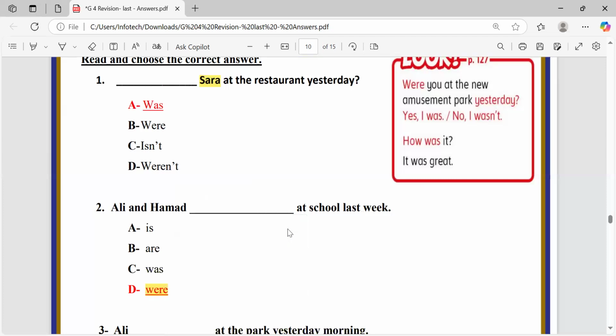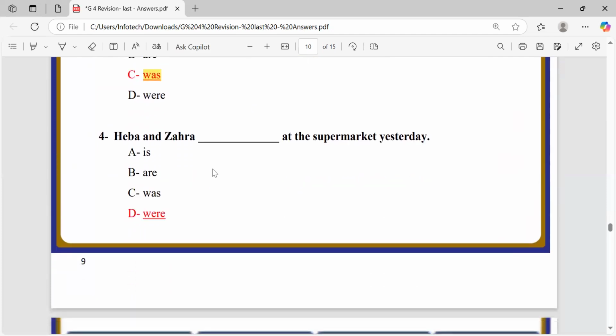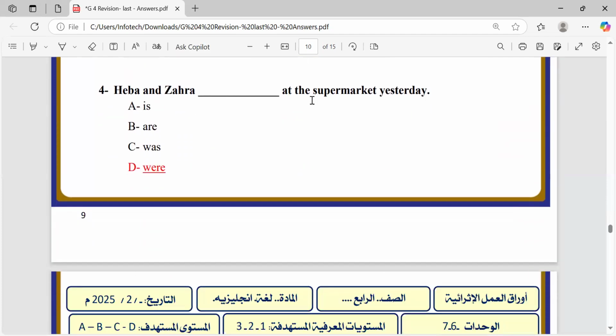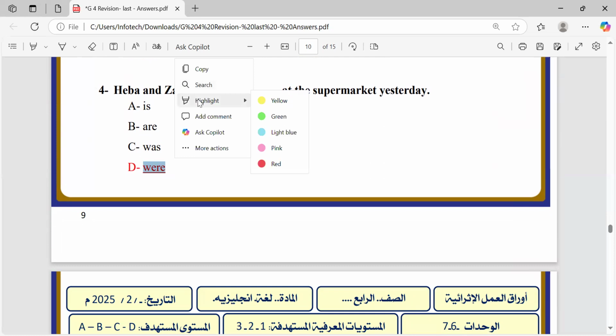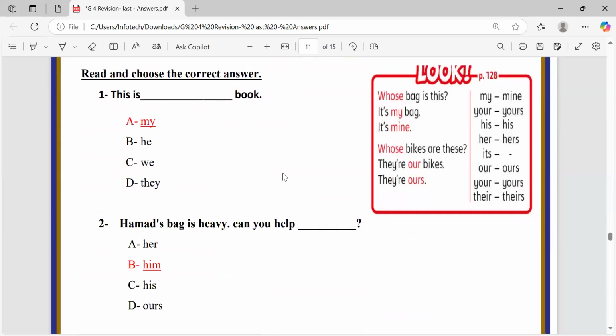And now question three. Ali at the park yesterday morning. Ali was, because Ali is singular. We choose was to talk about singular in the past. Hiba and Zahra at the supermarket yesterday. Plural in the past. Of course, the correct answer should be were. Hiba and Zahra were at the supermarket yesterday.